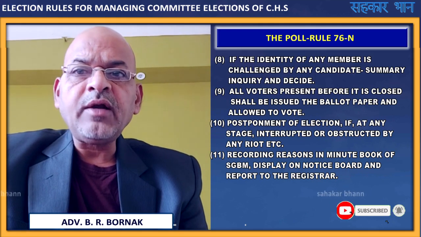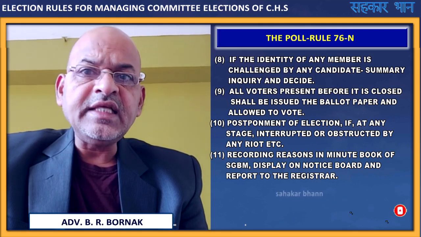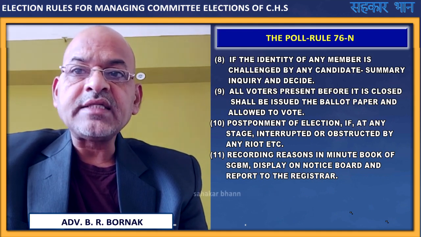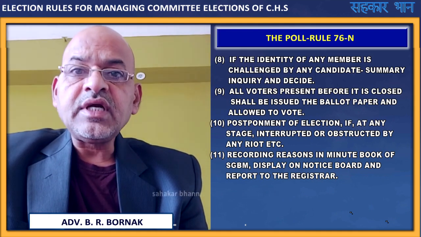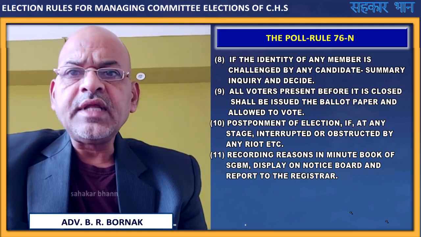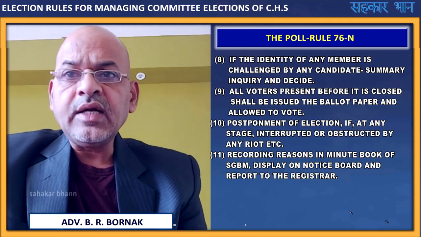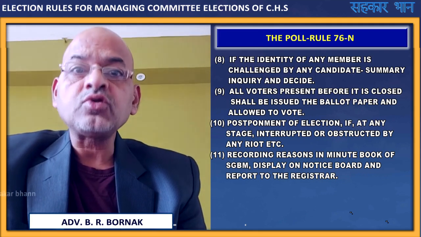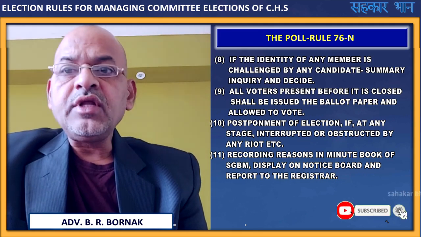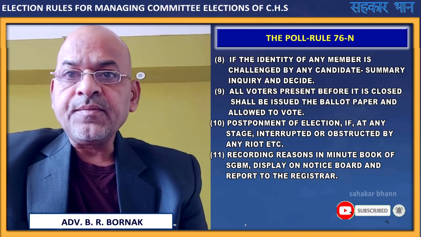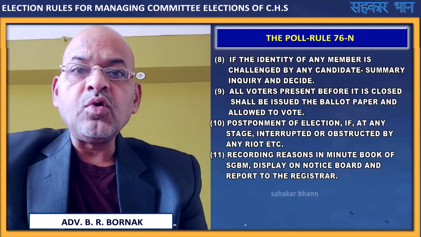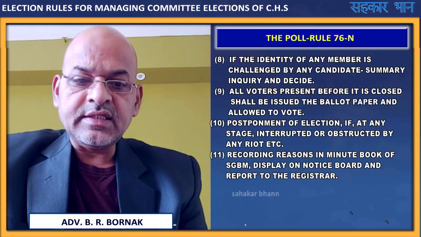Further, postponement of election, if at any stage interrupted or obstructed by any riot, etc. If there is interruption or obstruction by riot, etc., then the returning officer has a right to stop the election at that stage and postpone the election. Before doing this, you will have to record the reason in the minutes book of the special general body meeting so called, display it on the notice board and report to the registrar.